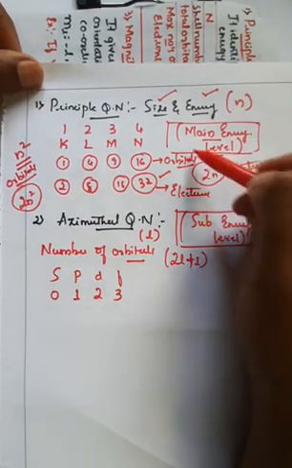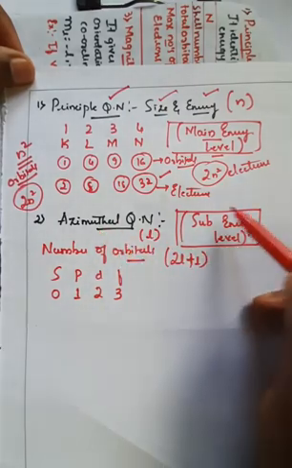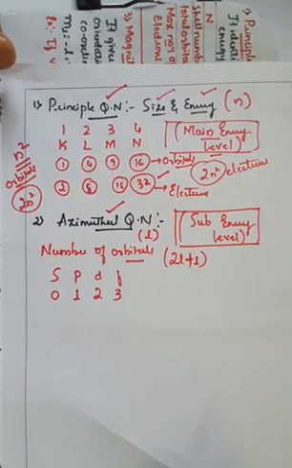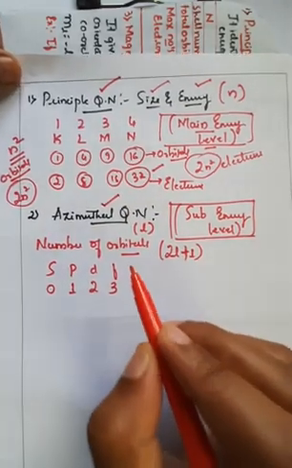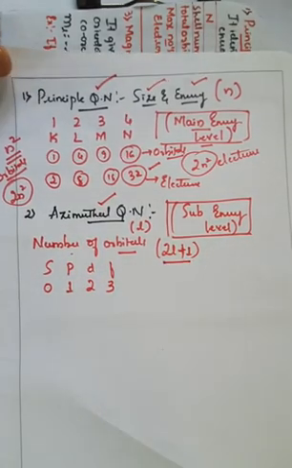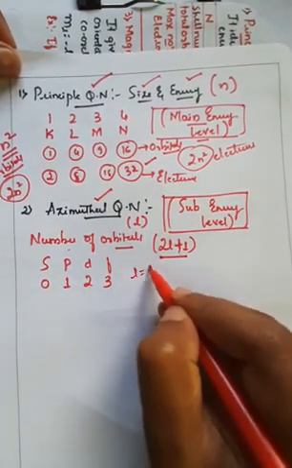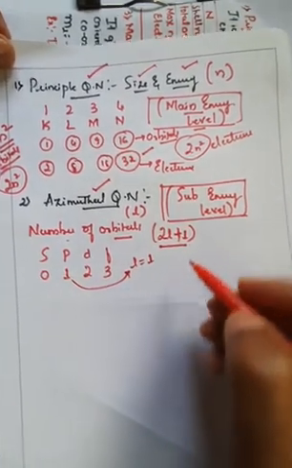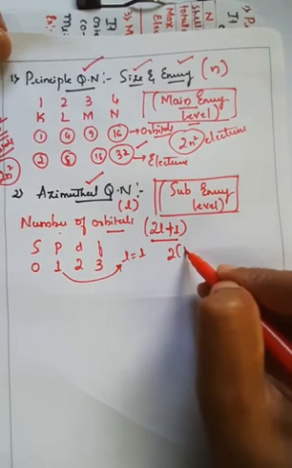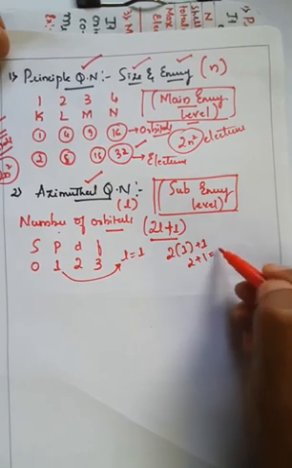Therefore, the main energy level was determined with the help of the principal quantum number, but the sub energy level is determined by the azimuthal quantum number. The most important thing to remember is that the number of orbitals can be given as 2l + 1. For example, if l = 1, that will become 2 into 1 plus 1, that is equal to 3.